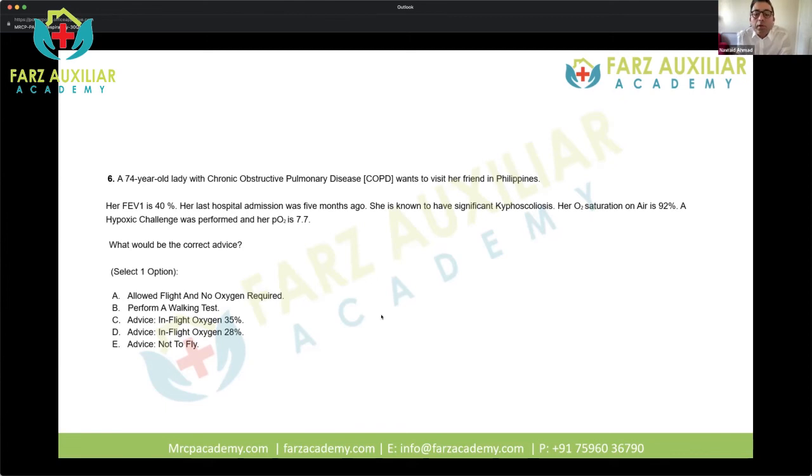So she's got COPD and she wants to visit her friend in Philippines. Her FEV1 is 40%. Her last hospital admission was 5 months ago. So again, this is an important bit of information that they've given you. Why they've mentioned that her hospital admission was 5 months ago, obviously indicates that her disease is more or less stable. She's got kyphoscoliosis. Her oxygen saturation on air is 92%. They performed a hypoxic challenge test and her PO2 is 7.7. What would be the correct advice?